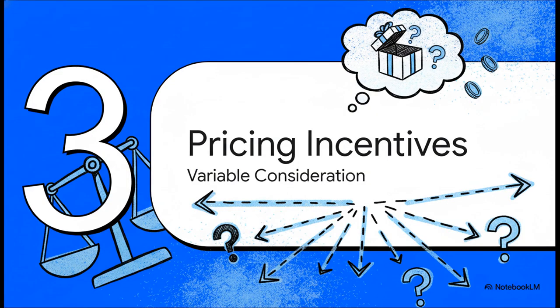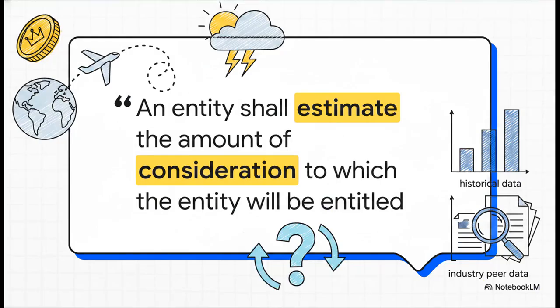Section 3. Pricing variable incentives. Now we hit a really unique challenge. How do you price a reward that a customer might not even claim? Because people forget, or maybe they just miss that final sales target. That makes the consideration in our contract variable. Paragraph 50 of Ind AS 115 tells us we actually have to estimate this amount. We use what's called the expected value method.